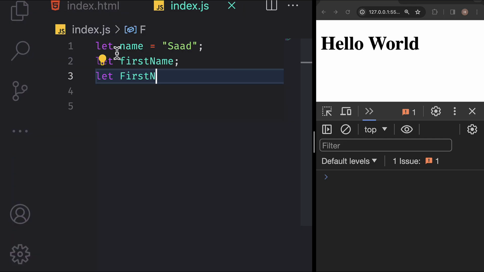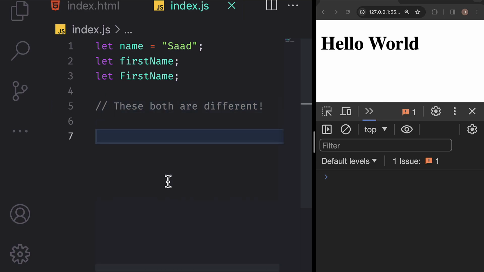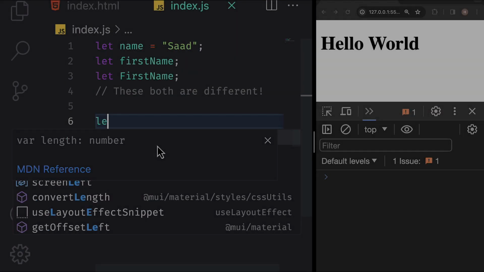Another thing you should know about these variable names is that they are case sensitive. If I declare another variable, I call it firstName, but I uppercase the F. So these two variables are different. But as I told you earlier, if you follow camel notation, you won't have to write such variable names.